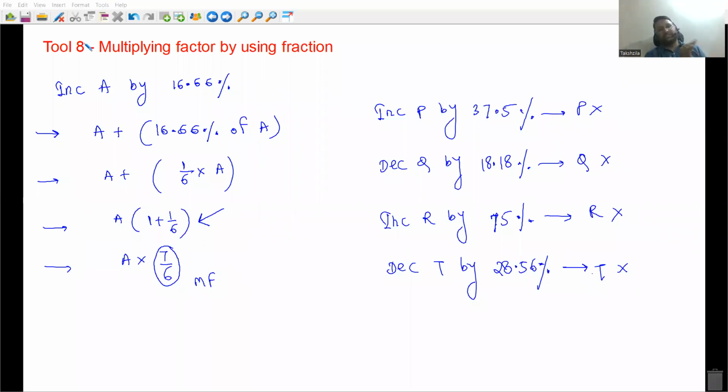So what we will do is, इस टूल के बाद कुछ क्वेश्चंस कर लेते हैं एवरीवन. The remaining tools will do in the next class. Okay, after tool number 8 we'll solve some questions.